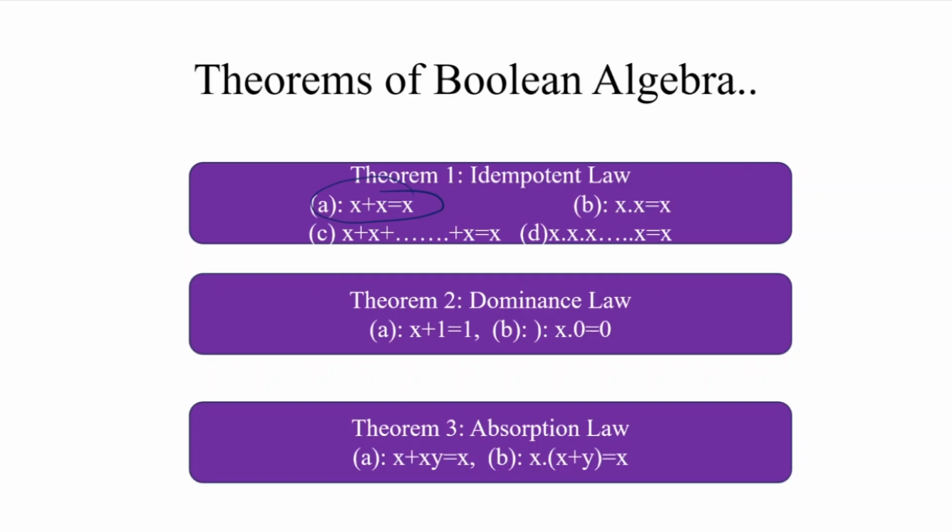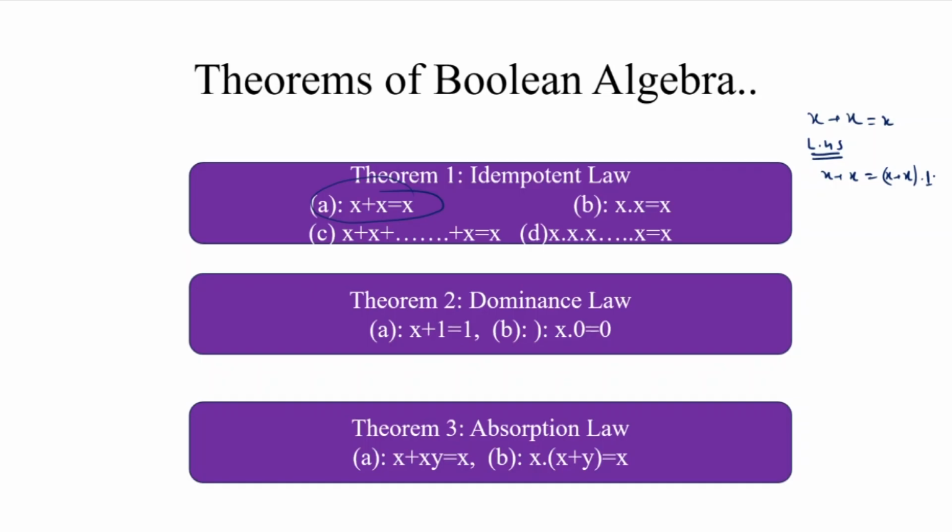So how do we prove this? Suppose x plus x, let us take the left hand side, x plus x, to prove that this is equal to x. So let us take the left hand side, and simply x plus x is also written as x plus x dot 1 by using some postulates.